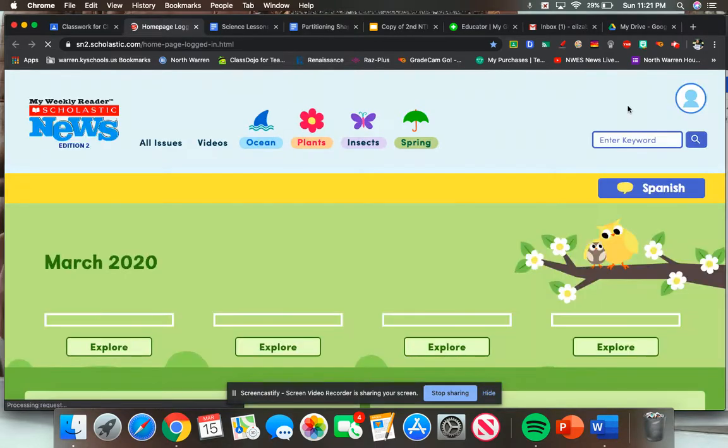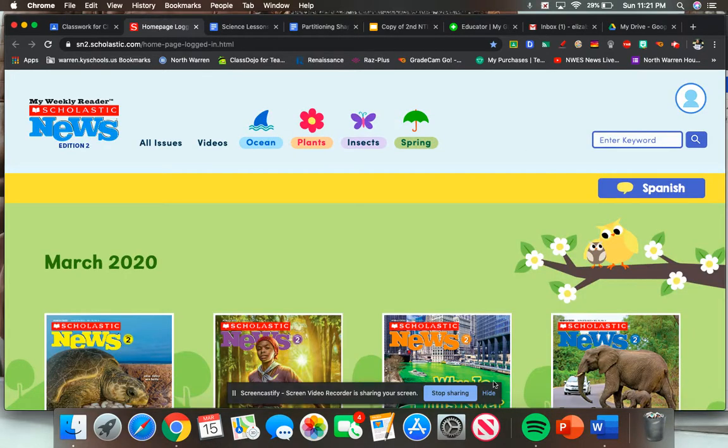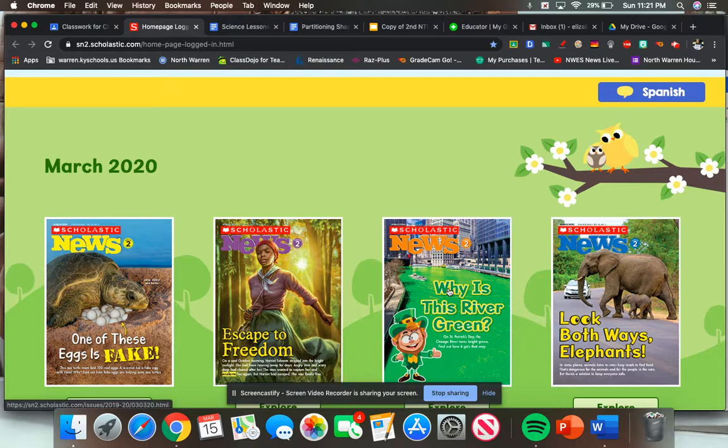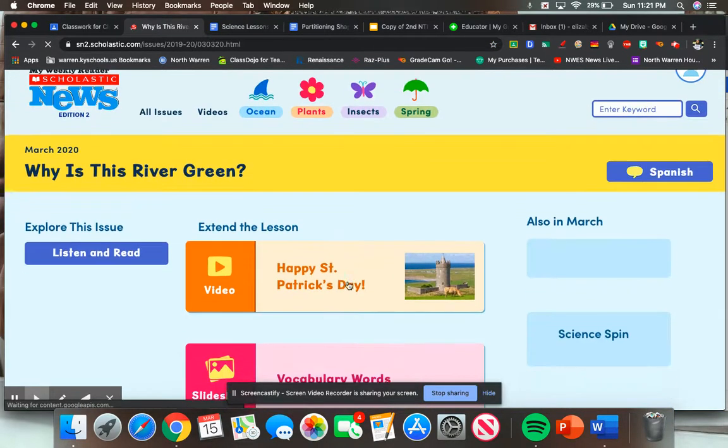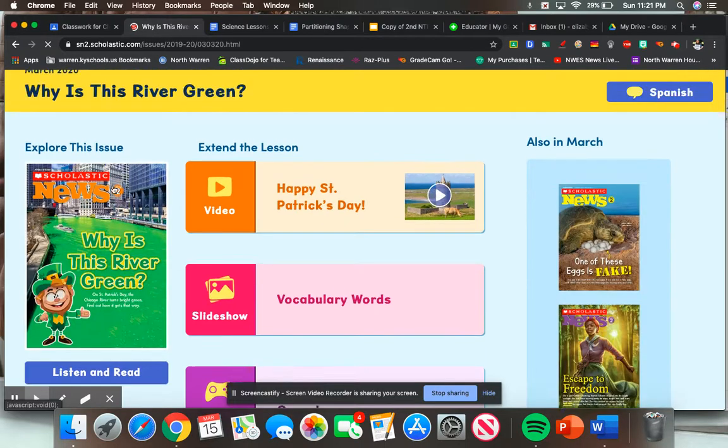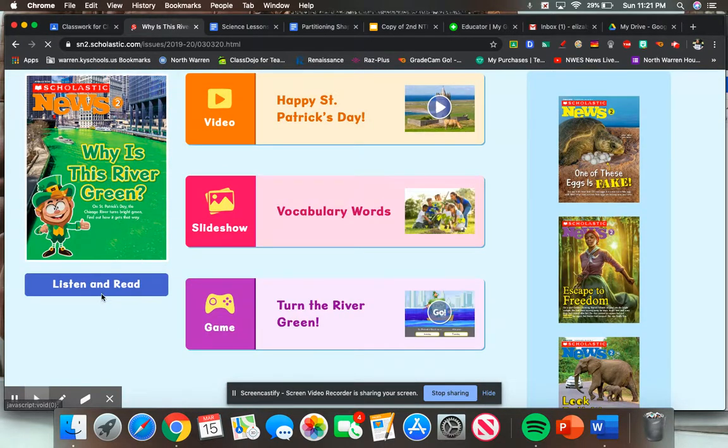Click on Scholastic News. Click on Login, Student, Class of 2029. Click on Why is this river green? You can watch a video, look at vocabulary, and then you've got to click Listen and Read over here to pull up the story. If you have time later today, you can play the game for some free time.